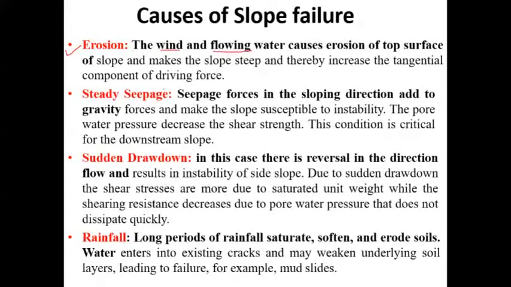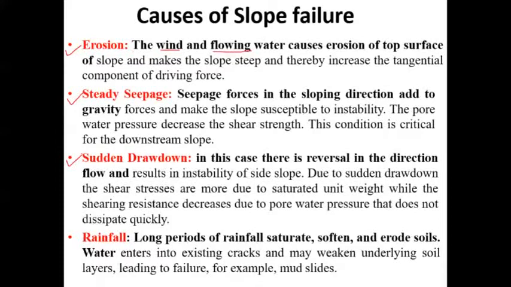The second one is steady seepage, as I said already. The seepage forces in the sloping direction add to the gravity forces and make the slope susceptible to instability. The pore water pressure decreases the shear strength, which I had explained in the previous slide. The third one is sudden drawdown.